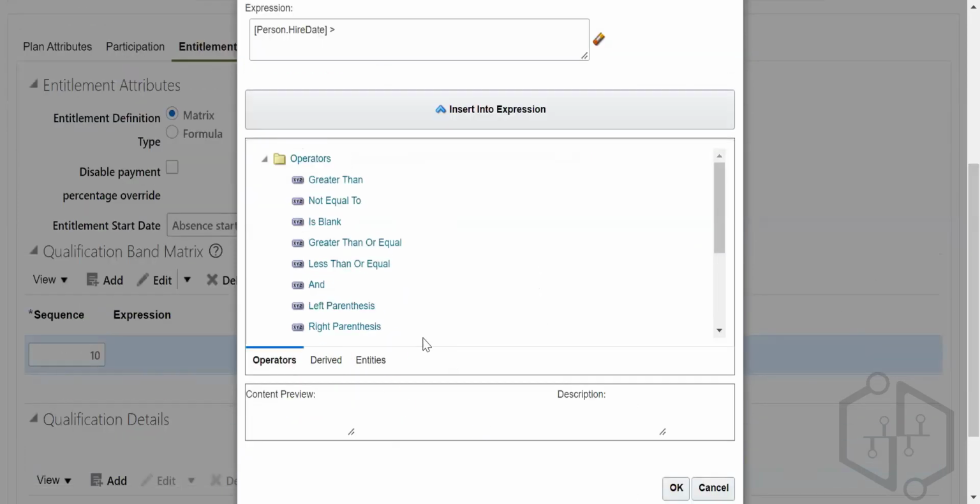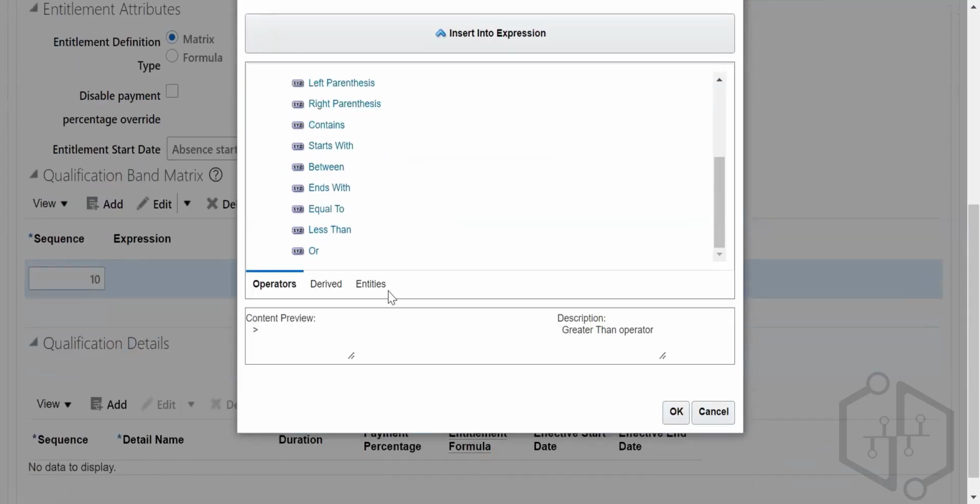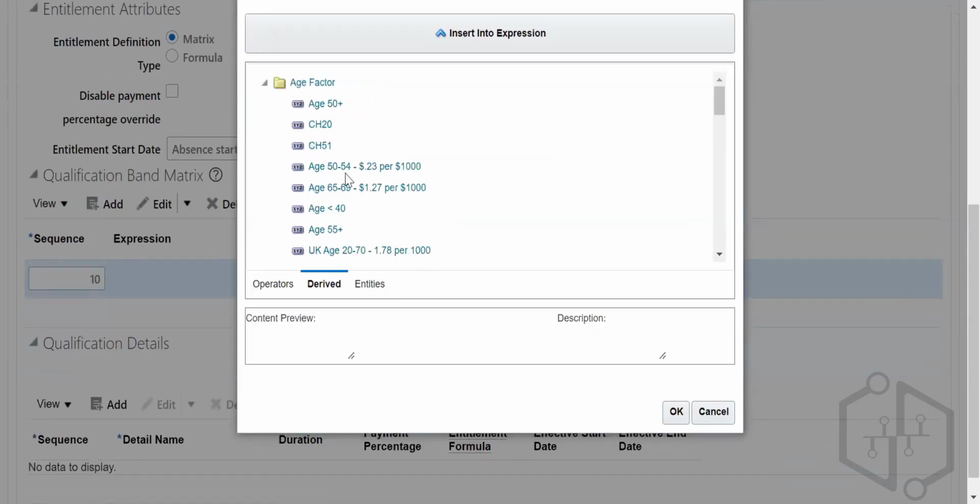Select as operators, greater than. Derived, entities, hire date.